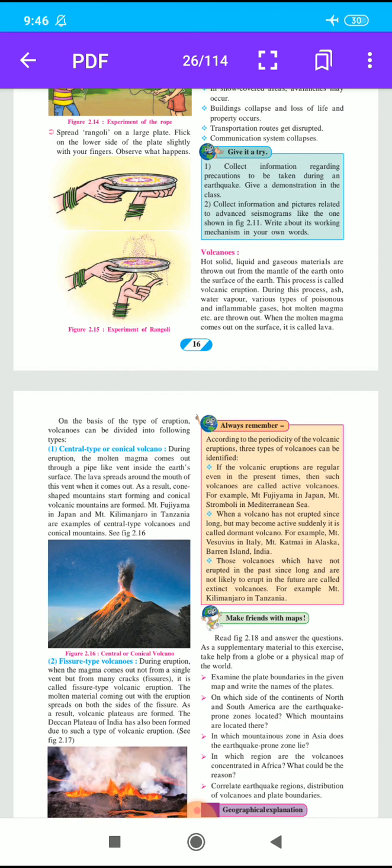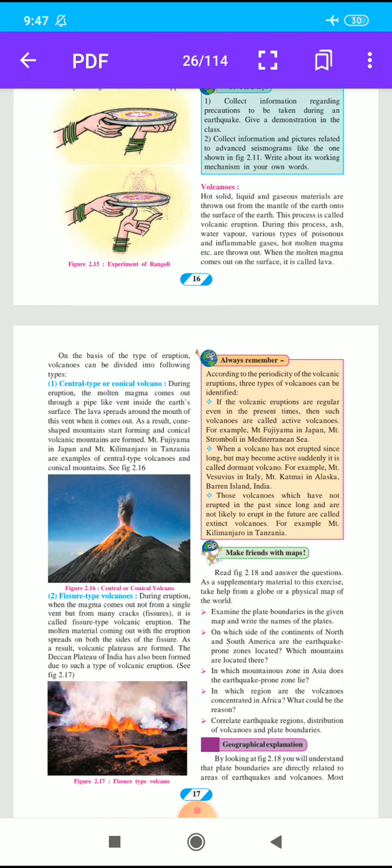During eruption, when some materials are thrown out of the earth, the molten magma comes out through a pipe-like vent inside the earth's surface. Pipe means a hole, a long tube-like vent. The lava spreads around the mouth of this vent. As a result, cone-shaped mountains, like an ice cream cone, start forming, and conical volcanic mountains are formed.